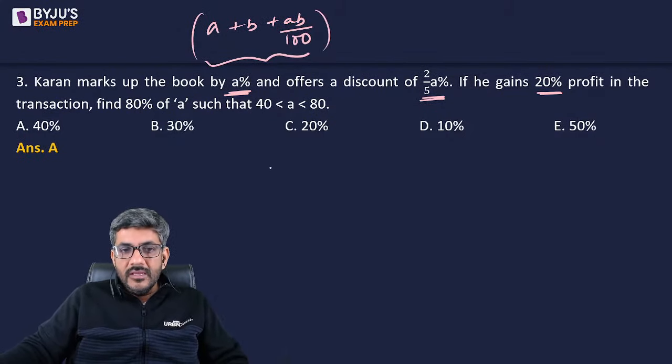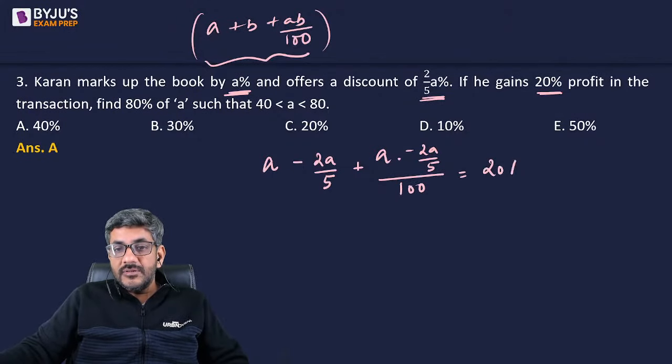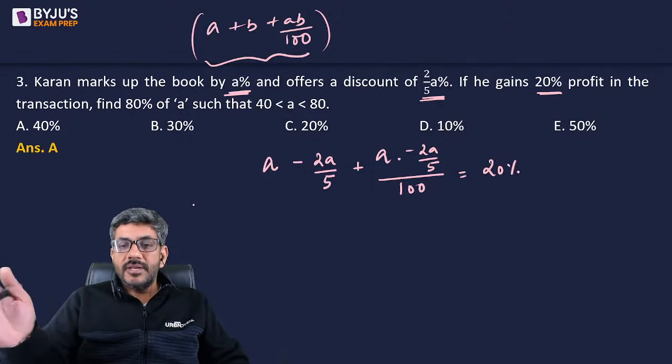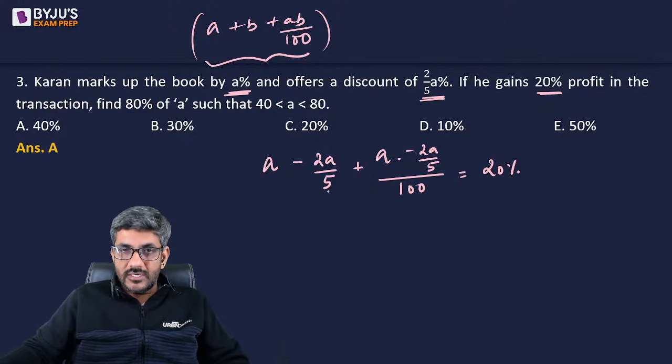If I use it, initially the price was increased by A%, then a decrease of 2A by 5%. Discount means a decrease. So you can write it as minus 2A by 5%. And then A plus B plus AB, where AB is A into minus 2A by 5 divided by 100. This will give you the net percentage change, and the net percentage change is 20%, because finally he gains 20% in the transaction. So net change is equal to 20% according to this.